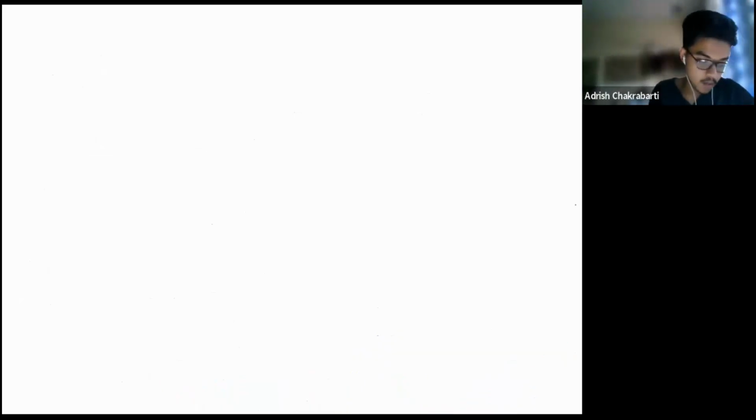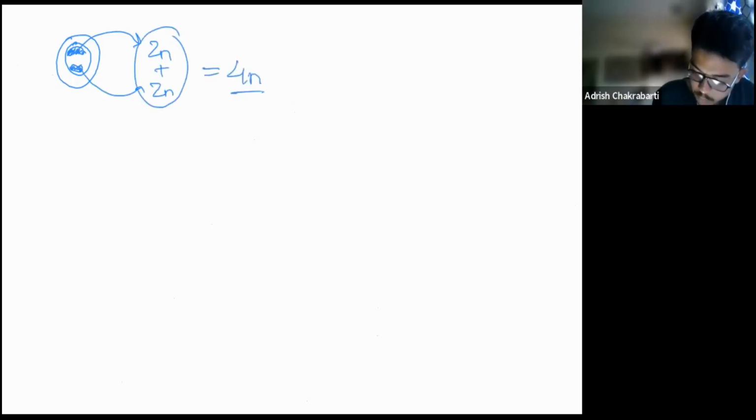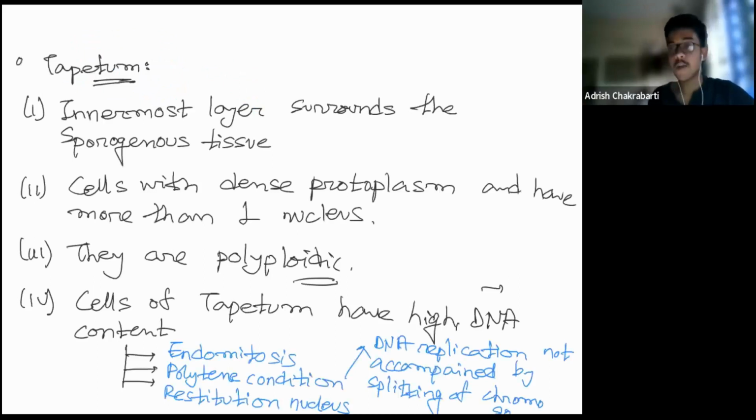Next, coming to the restitution nucleus. I'm drawing the diagrams so that you have an idea. So this is 2N, this is 2N, total this is the 4N. This condition is known as the restitution nucleus. So these are the 3 reasons why the cells of tapetum have very high DNA content: endomitosis, polytene condition, and restitution nucleus.